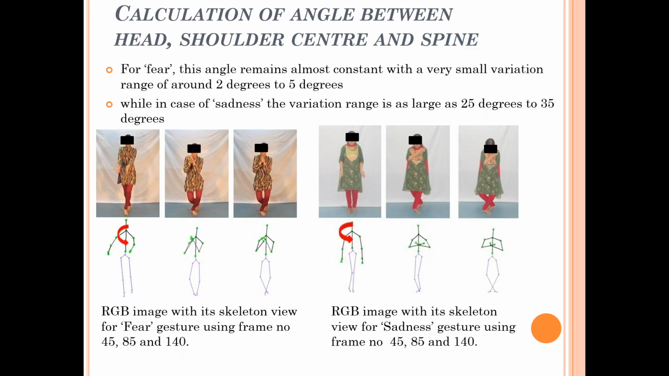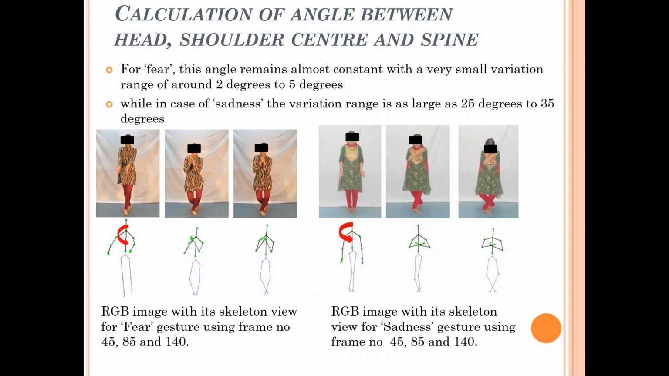Now let's talk about the other two gestures, fear and sadness. As I have already told, in both of these types of gestures, our hands come towards our body. But these are two different, distinct gestures, and although in both cases the hands are coming towards our body, the way the hands are coming is different. Based on that small variation, we can understand which gesture it is.